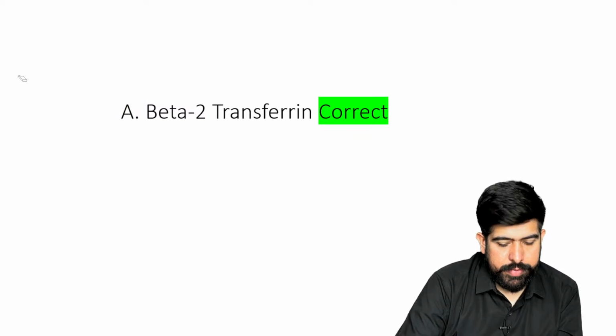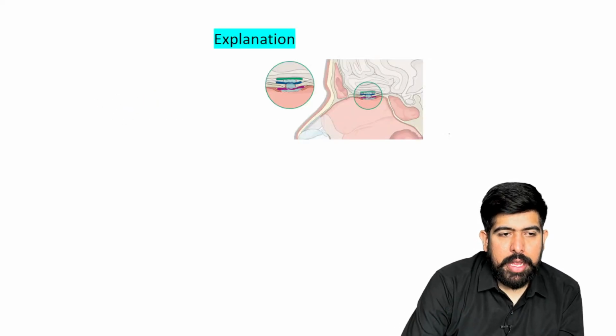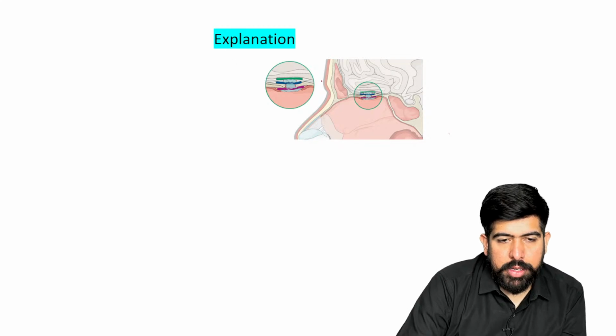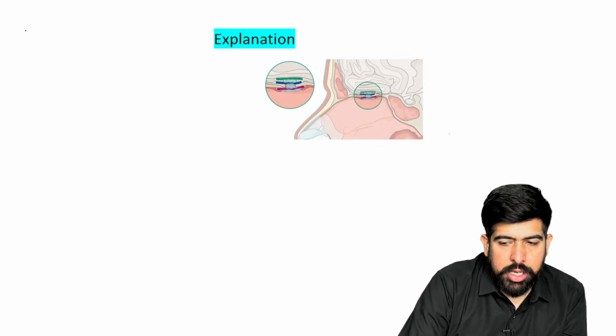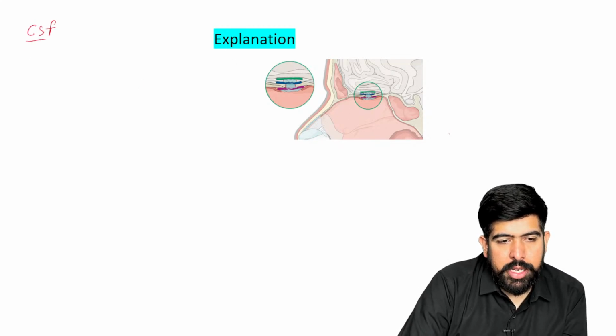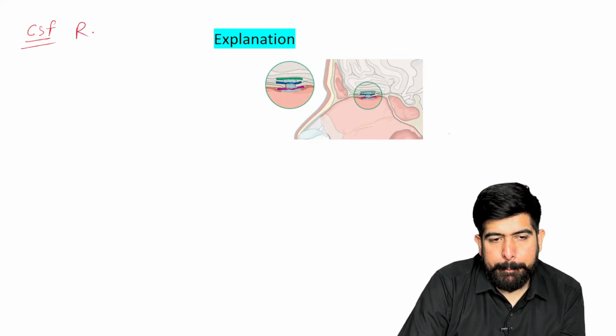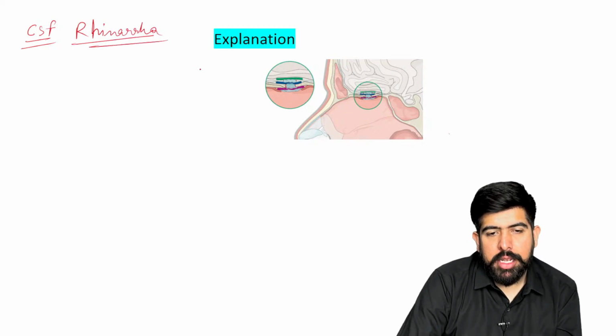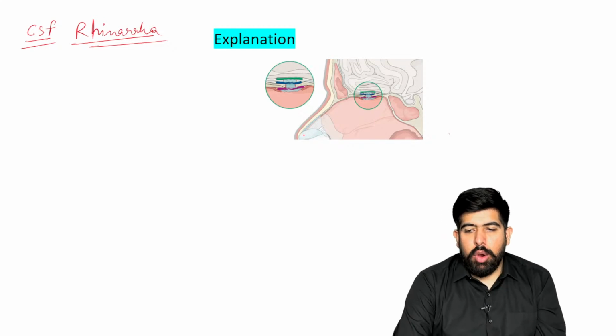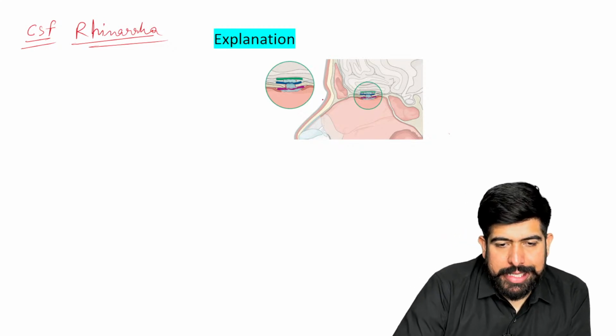Just a minute. Now, let's talk about CSF rhinorrhea as a full topic, which is an important topic. You can see here where the trauma is.